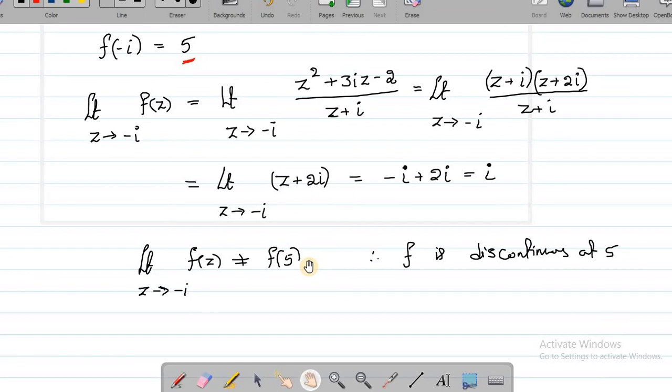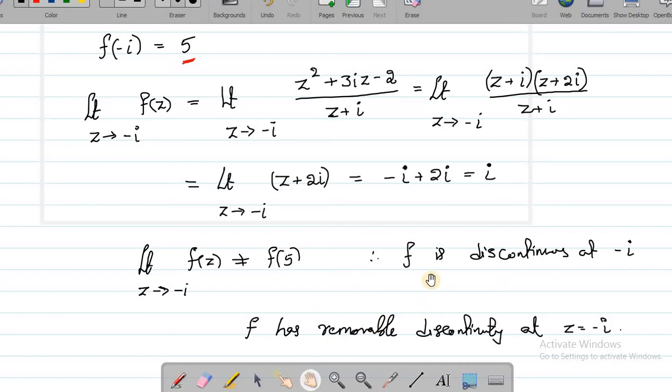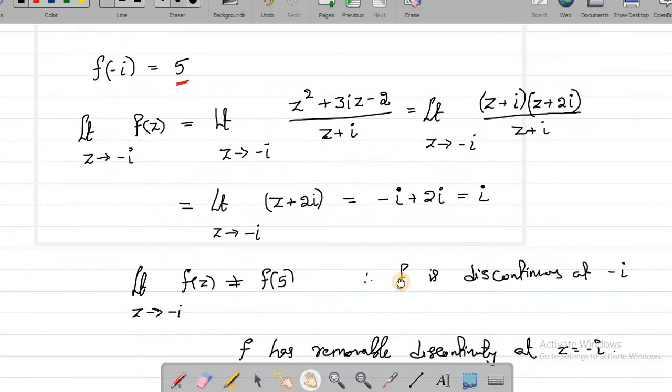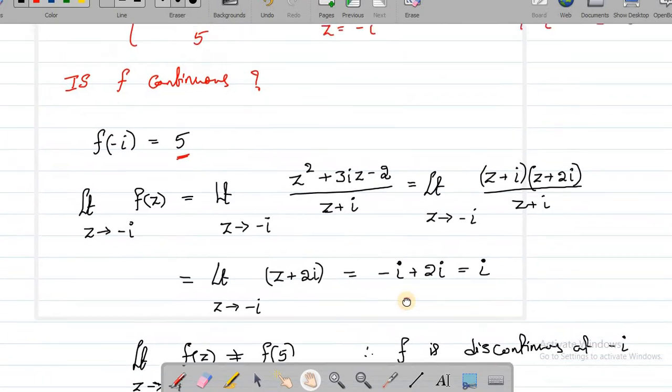So this kind of discontinuity we call a removable discontinuity. Therefore, here you can say that f is discontinuous at, it's not at 5, sorry, it's discontinuous at minus i. And we can discuss what kind of discontinuity it is. So I can say that f has a removable discontinuity, because we are able to remove the discontinuity just by redefining at a single point.